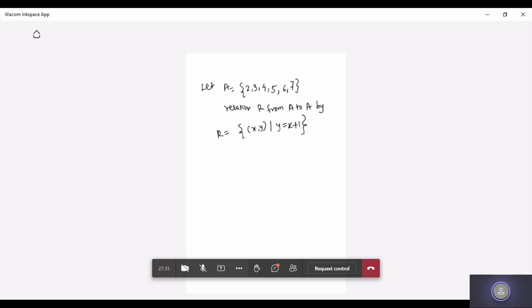Anyone? Just think about it. I'm going to solve it, I just want to ask you. What ordered pairs will we get for this given relation R, where we are finding the relation from A to A? We don't have a B set; you have to consider B as A. Anyone? This you have to remember: y is equal to x plus 1.